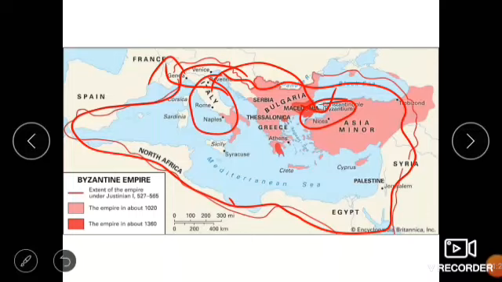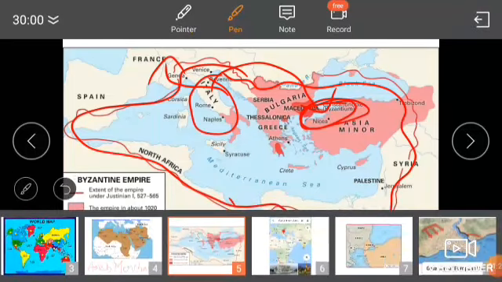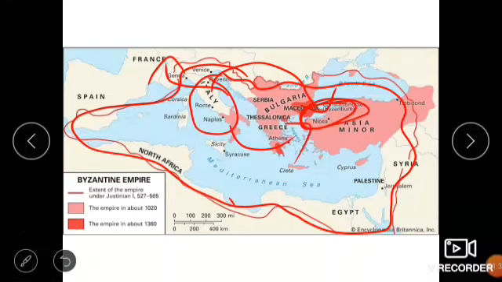So Arab merchants used to bring the products from Asian countries and sell them in Constantinople. Italian people used to go to Constantinople, buy the goods and sell them in the other parts of the European countries. So while Arab merchants had gained monopoly over the trade in Asian countries, monopoly means one man power, only Arab merchants used to trade between India and Europe. Then the Italian people gained monopoly over the trade in Europe. So these people made profit in this way. Merchandise, as I told, is nothing but goods.